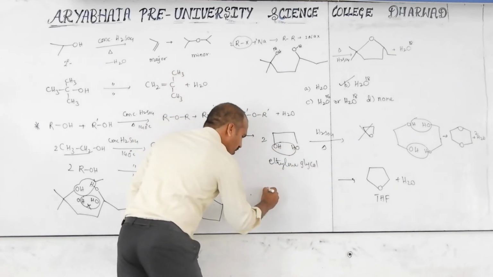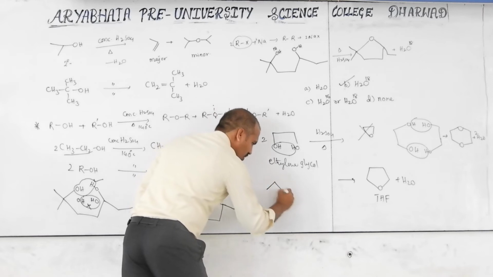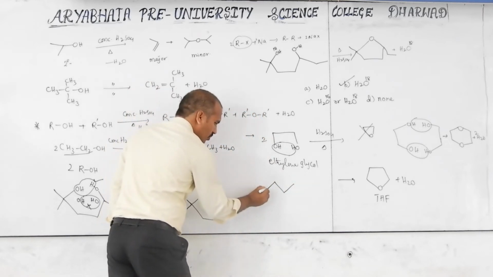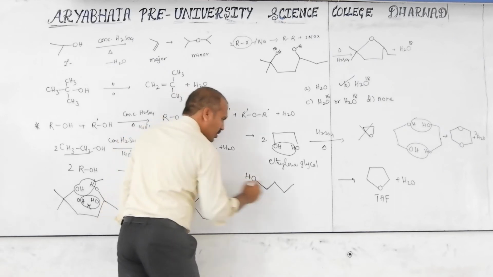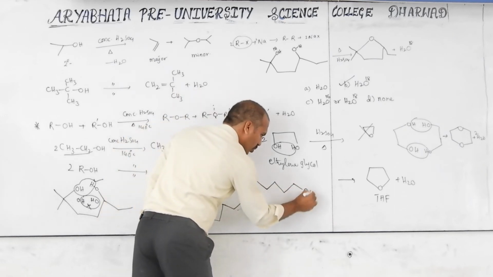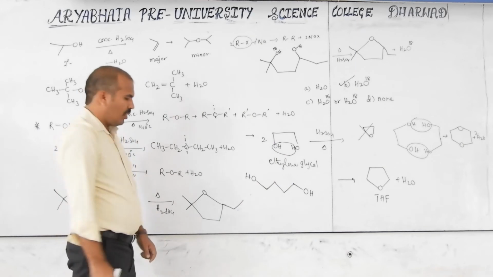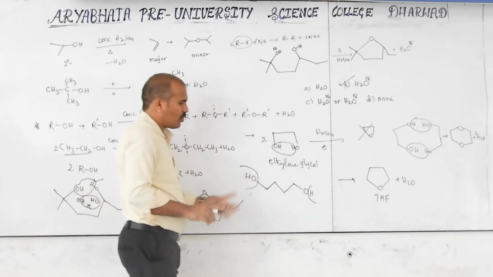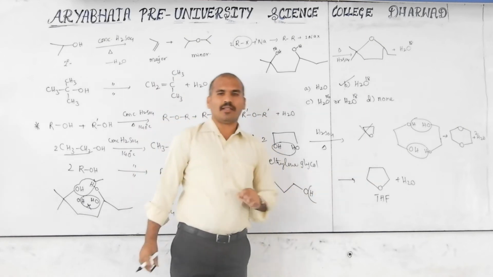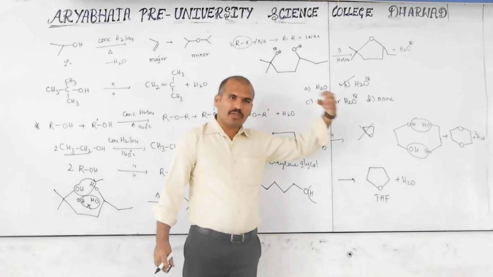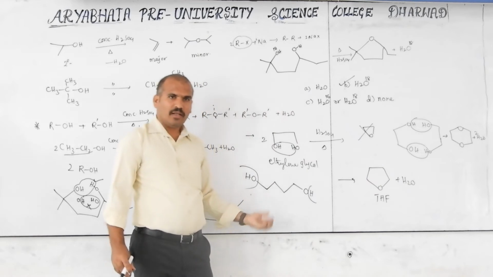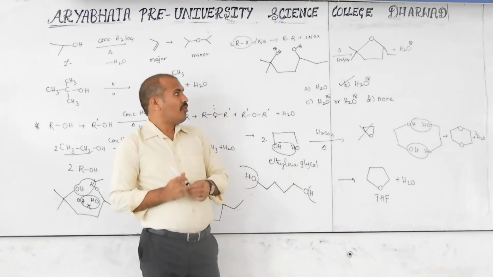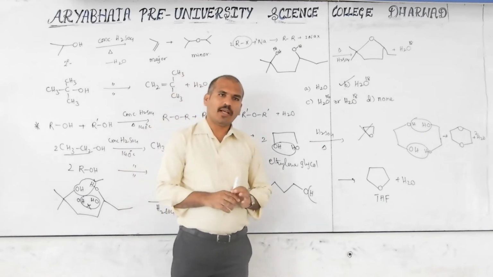Then we have to write 1, 2, 3, 4. These are the 4 carbons. Then one will be OH here, one will be OH here. Then here OH is lost, here H is lost. Then totally it will form a cyclic ether. Sometimes they will give the product, then you have to write the reactant. If given the reactant, then you have to write the product. This is about the formation of ether from alcohol in acidic medium.